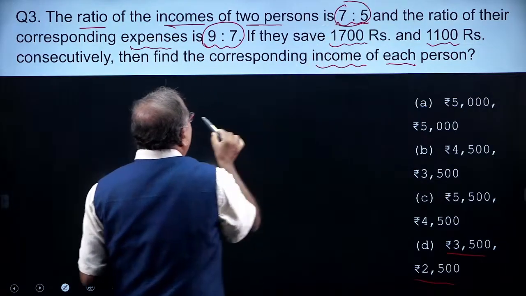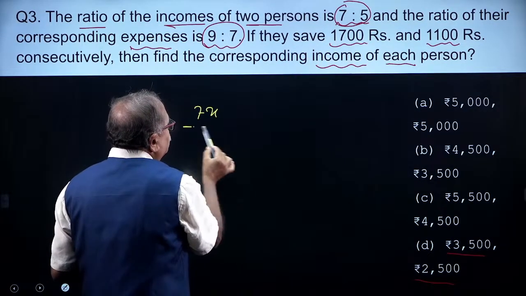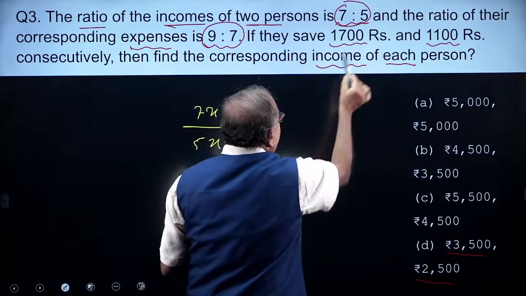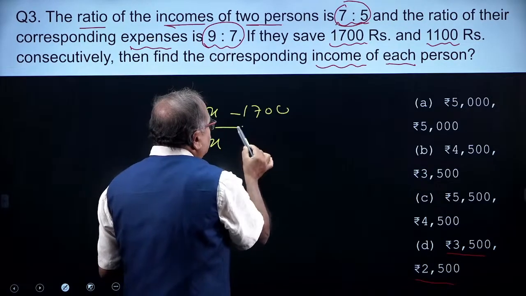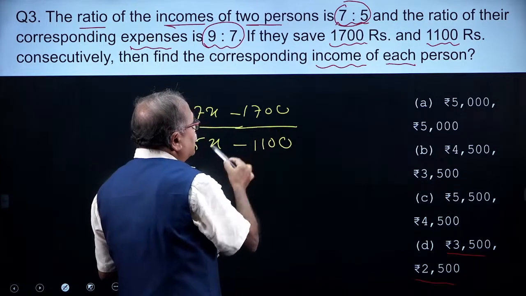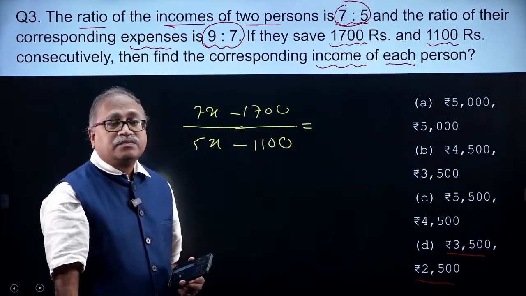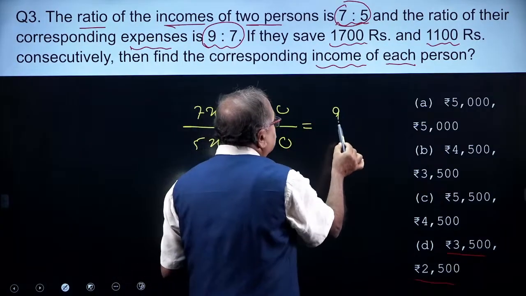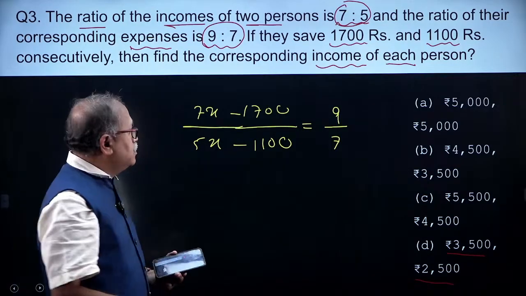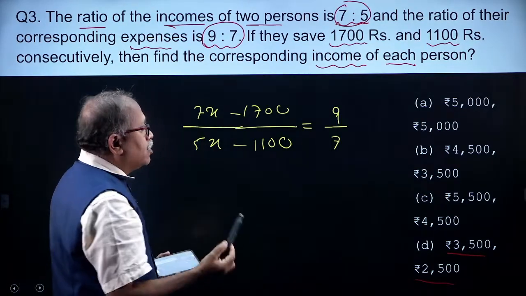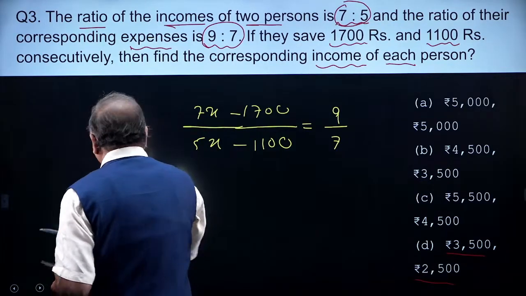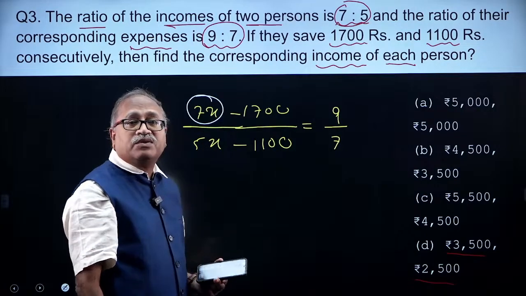So, this is the income. I will consider that 7x is the income of the first person and 5x is the income of the second person, minus saving, that is 1700. So income minus saving. Here the second person 1100. So income minus saving is the expenditure, and the expenditure ratio is given to us as 9/7. That's all. By solving this, the moment I get x, I will get the value of the whole, or if you want, you should check which of the following options has the first number as a multiple of 7.